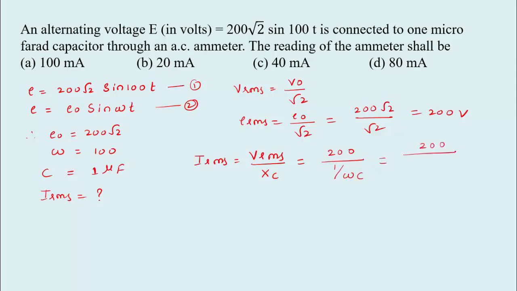Substitute the values here. 200 divided by 1 by omega, which is 100, into the capacitor value 1 microfarad, 1 into 10 raised to minus 6. So calculate all the values. So we can get 2 into 10 raised to minus 2 ampere. So 2 into 10 raised to minus 2 ampere means we can write it as 20 milliampere. That is option B.